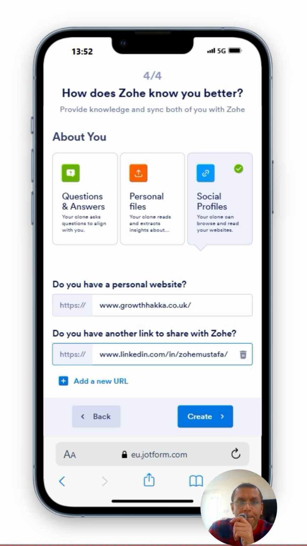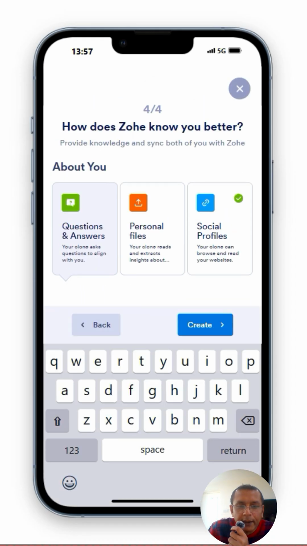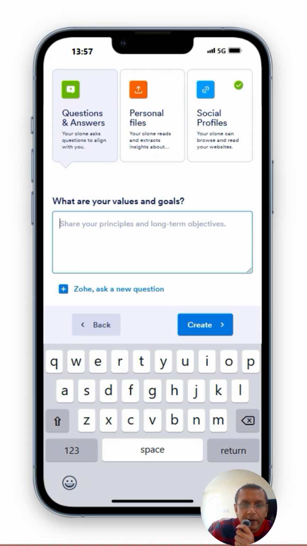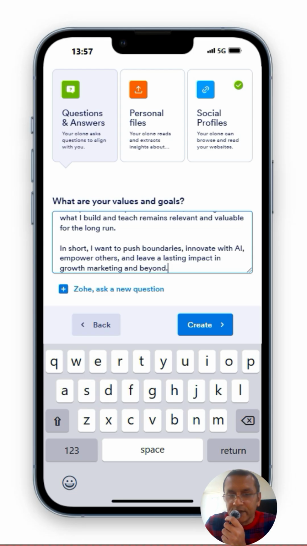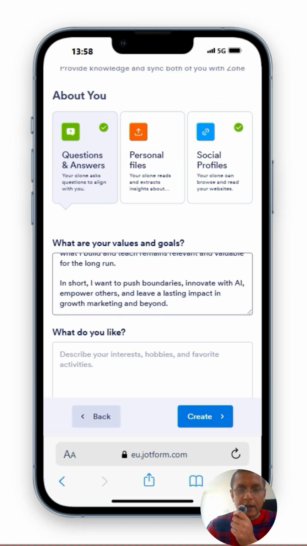This looks fun. Okay, now I'm doing the questions and answers section. So your clone asks questions to align with you. All right, let's go. Here's something I prepared earlier in terms of principles and long-term objectives. Okay, I cheated. I used ChatGPT a little bit, maybe. Ask a new question, yes. What do you like? What do I like?